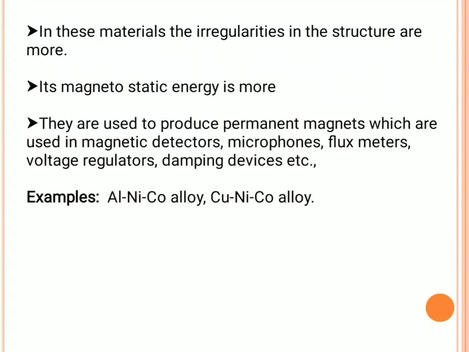So these are the two types of magnetic materials in ferromagnets. They are hard and soft magnetic materials.